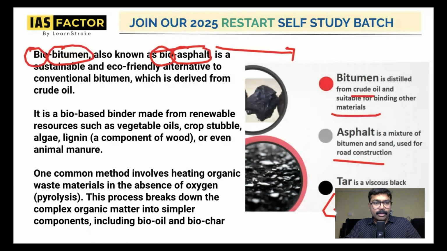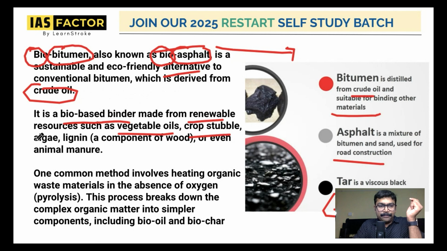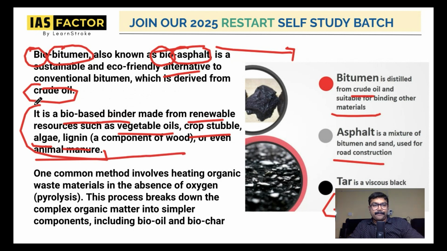It is an eco-friendly alternative to conventional bitumen, which is derived from crude oil. Just like petroleum or crude oil, that is conventional. Biobitumen is a bio-based binder made from renewable resources such as vegetable oils, crop stubble, algae, lignin, or even animal manure. This is the more organic way of doing it.